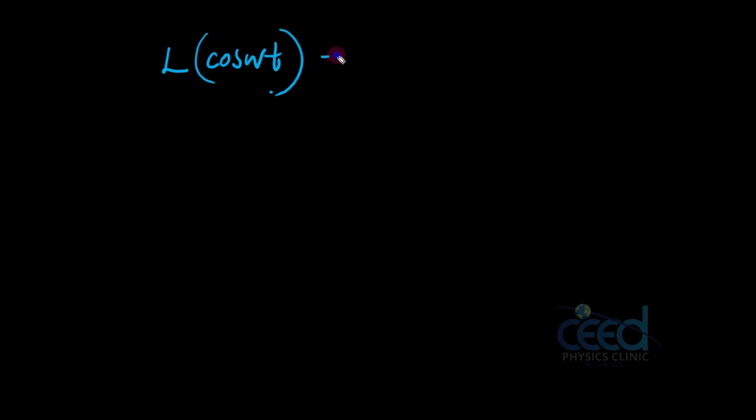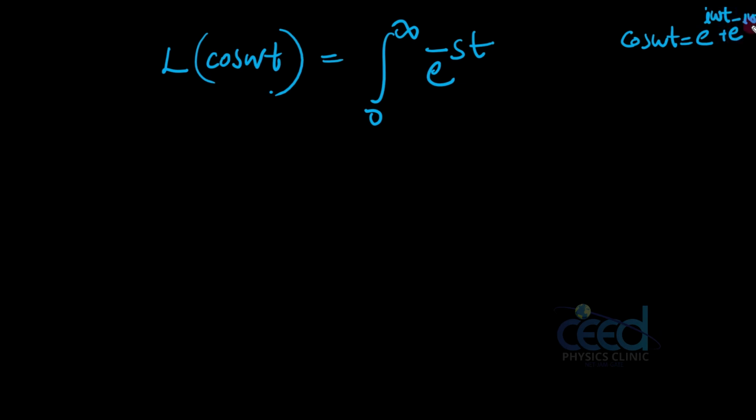So what I can write is, this is the integral from 0 to infinity of e raised to minus st f of t, where f of t is cos omega t. Now I am going to replace this cos omega t. Cos omega t is e raised to i omega t plus e raised to minus i omega t divided by 2. So this is the exponential representation of cos omega t.